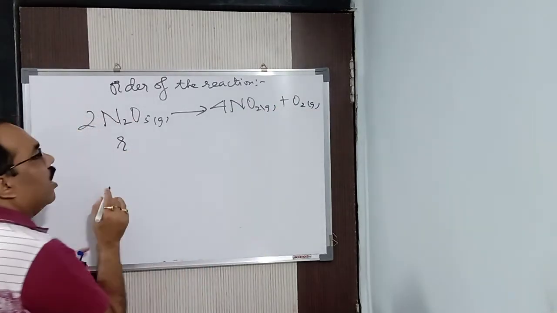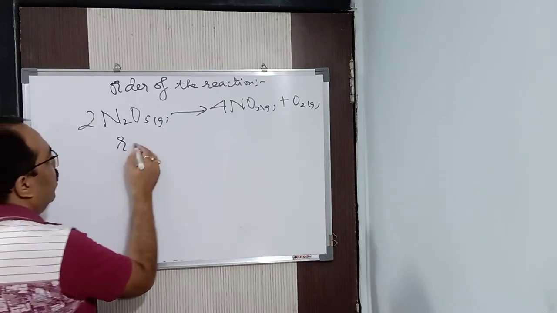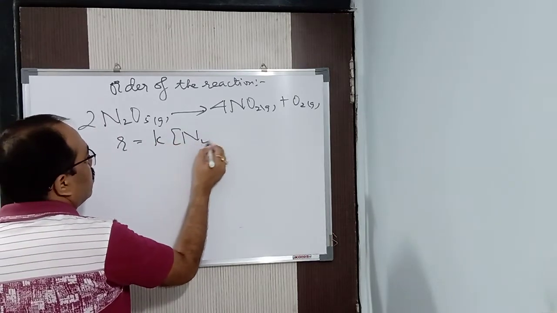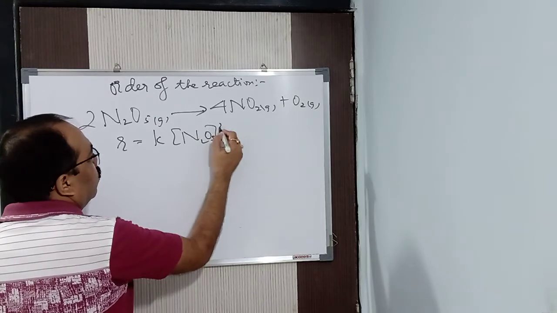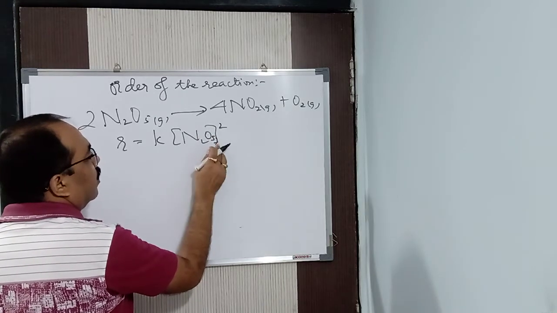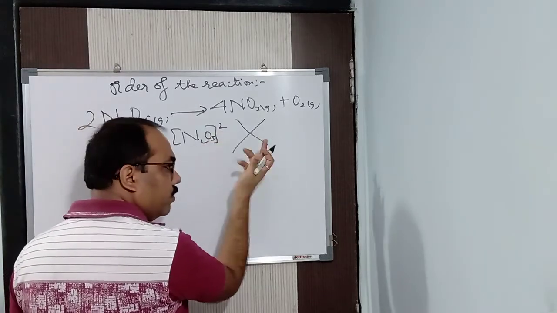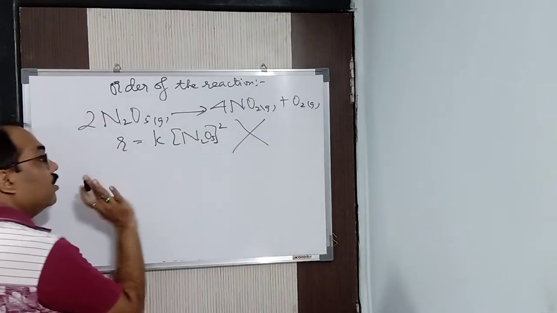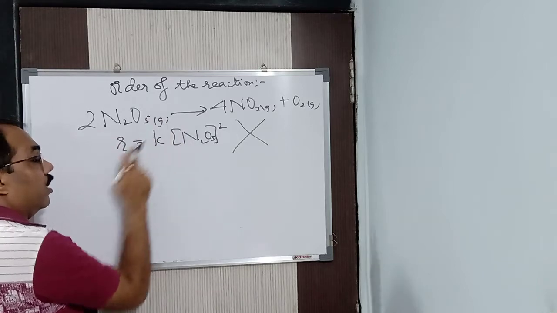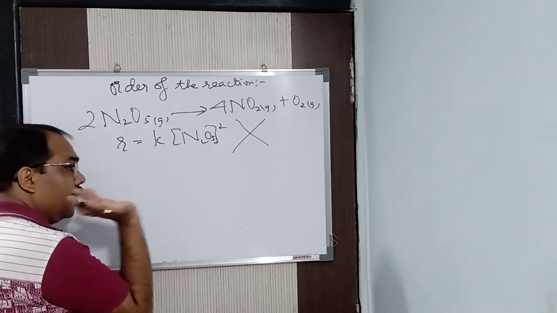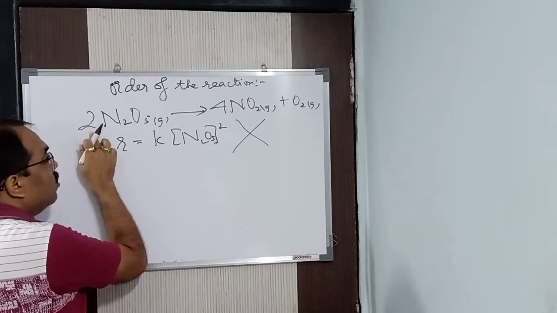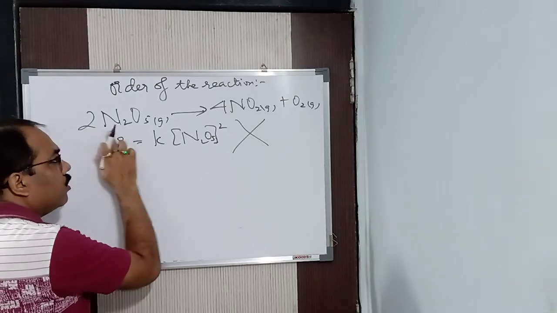So according to the law of mass action, what will it be? R is equal to K into concentration of N2O5 to the power 2. Isn't it? This is the rate of the reaction, but it is wrong. And the order of the reaction will be 2? Definitely? No, this is wrong, because this is determined theoretically. Actually, what we find experimentally is that 2 moles is not necessary.